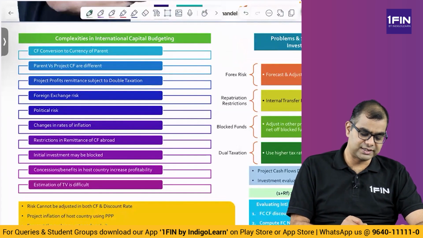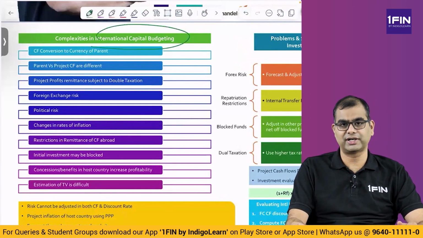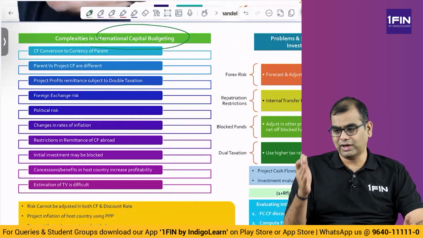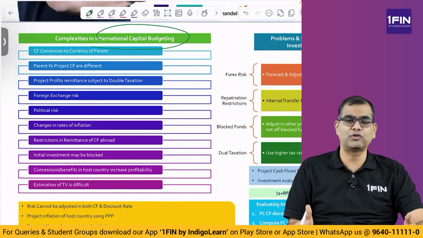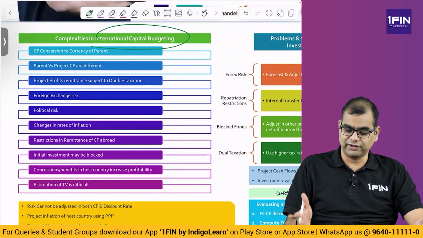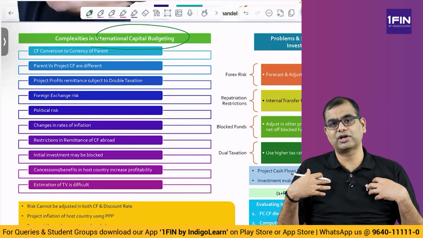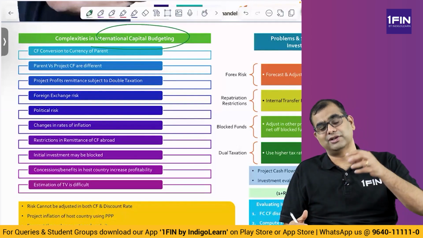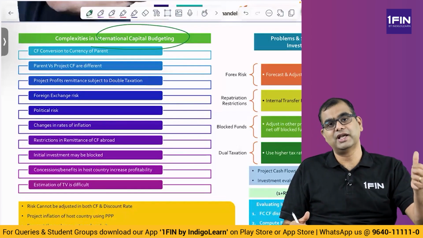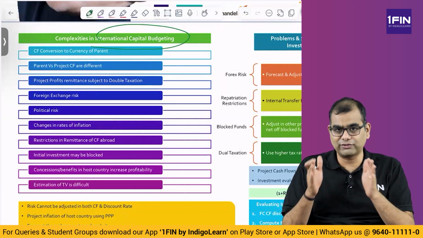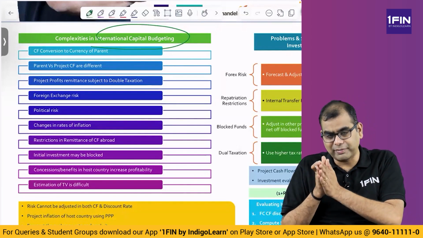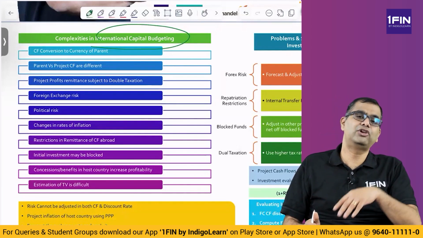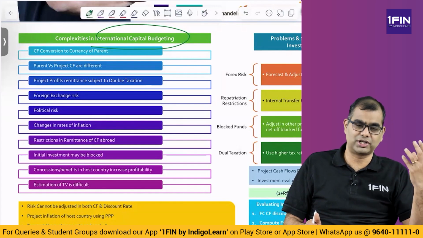What are the complexities in international capital budgeting? When you're referring to international capital budgeting, you're basically saying one company based out of, let's say, India or let's say the US. If you are an Indian citizen, you are calling yourself the home country, and you are investing in the US. The US is called the host country. So you have to know this distinction. Where you are based out of is known as home. Where you are making an investment is called the host country, right?